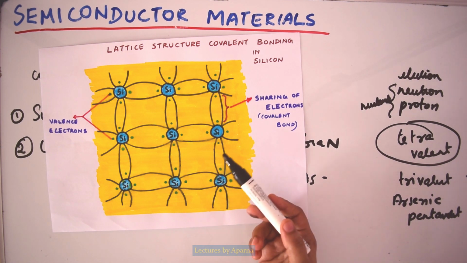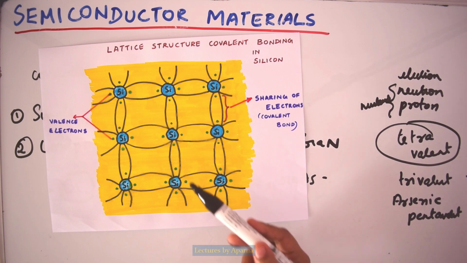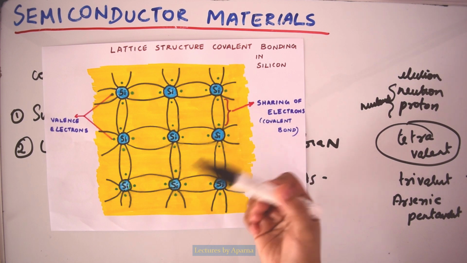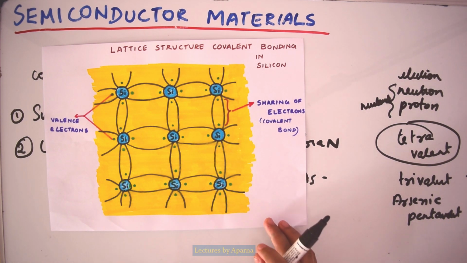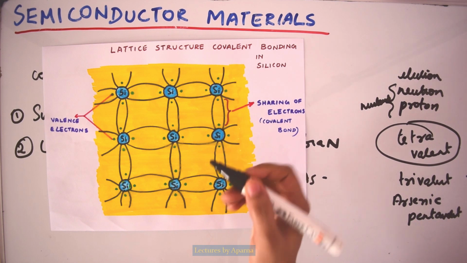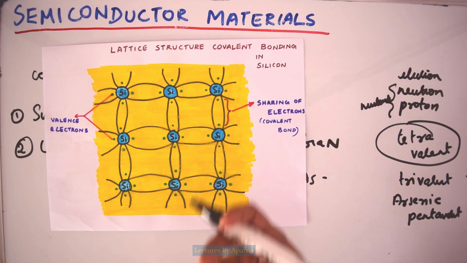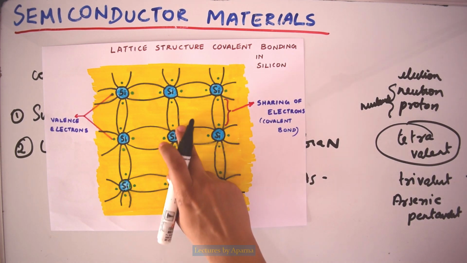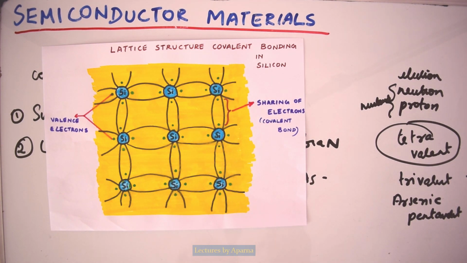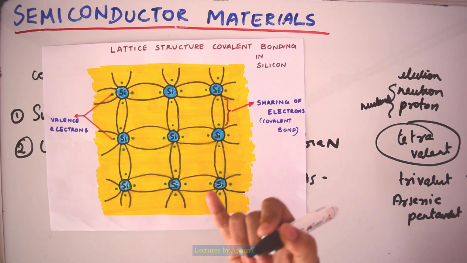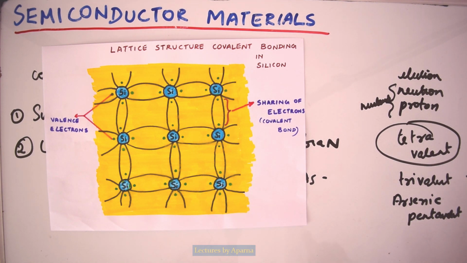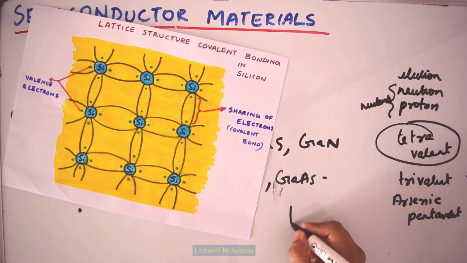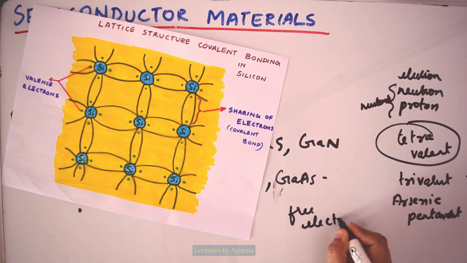Although the covalent bond results in a strong bond between the valence electron and the parent atom, it is possible for these valence electrons to absorb kinetic energy and break from the covalent bond. This breaking occurs because of external natural causes like thermal energy, light energy, etc. These electrons break the bond and come out, and they are called free electrons.